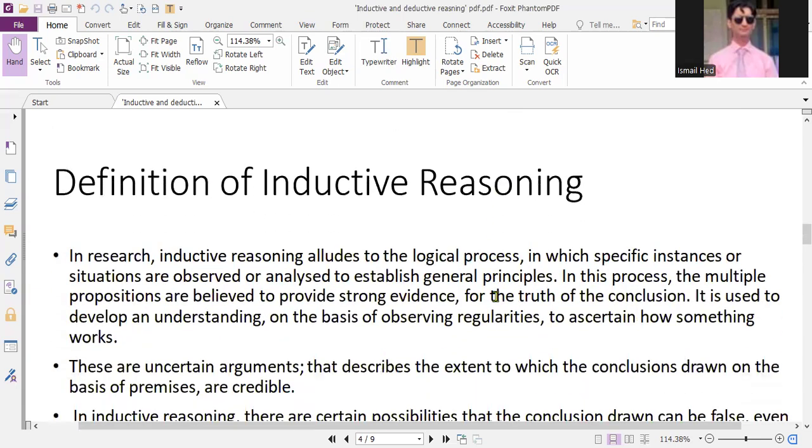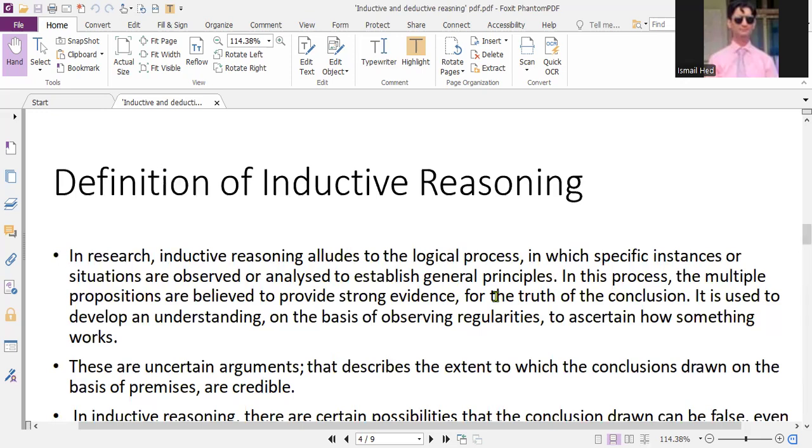Inductive reasoning alludes to the logical process in which specific instances or situations are observed. So we observe some situation and we analyze some kind of general principles as a result of those particular situations or data that we are provided with.